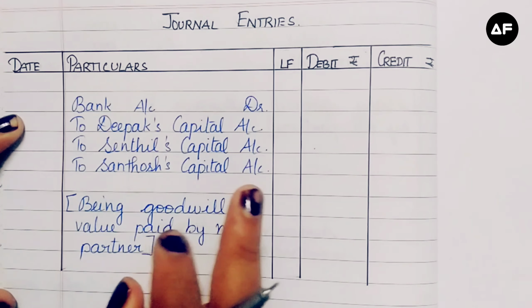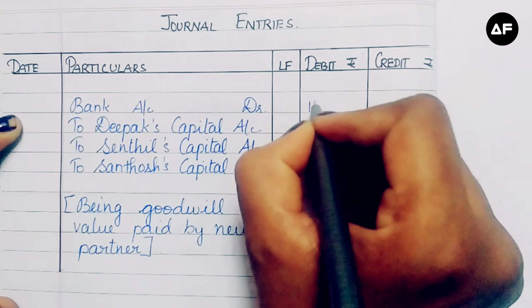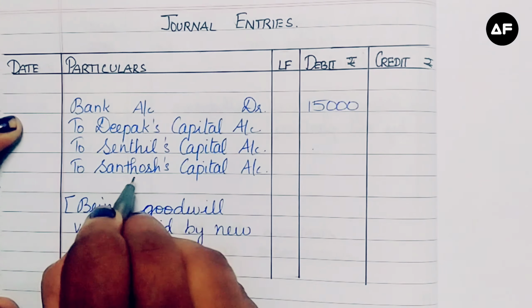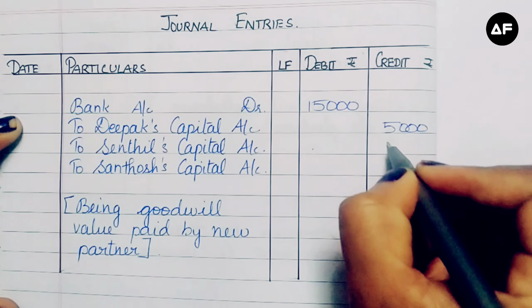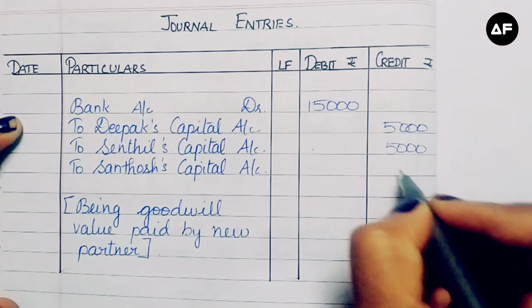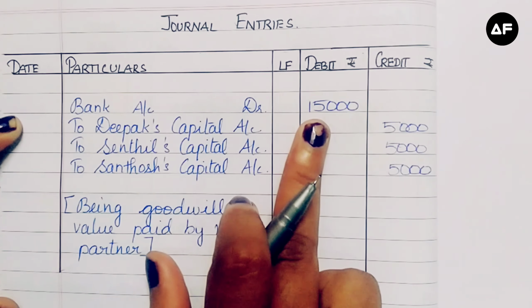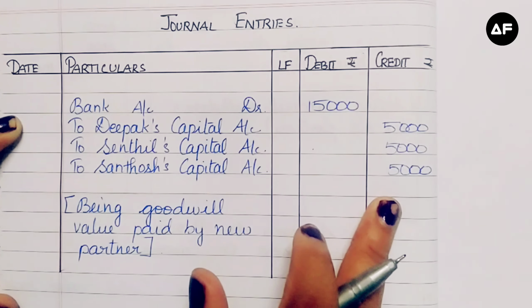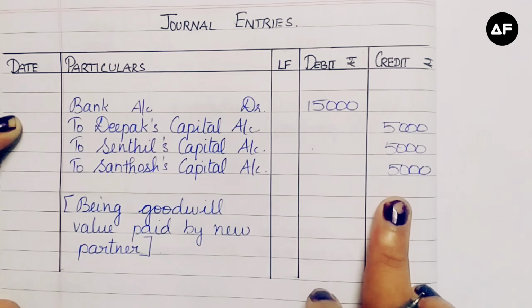The value of goodwill for Gerald was calculated to be 15,000, and the share which Deepak, Sendil and Santosh take is also calculated, that is 5,000, 5,000 and 5,000, as they share it equally among themselves. So 15,000 divided by 3 will be 5, 5 and 5. So this is the monetary value of the goodwill to be separated for the debits and the credits. Now my debit is equal to my credit.